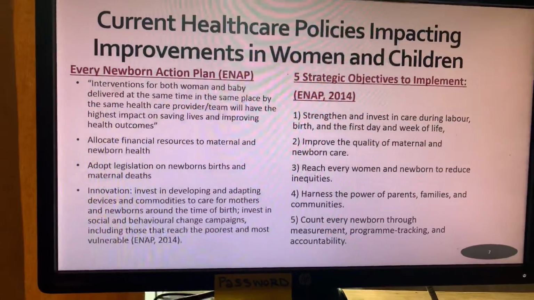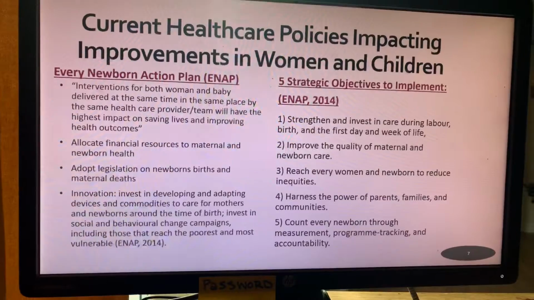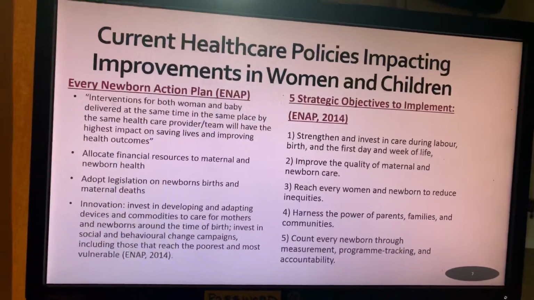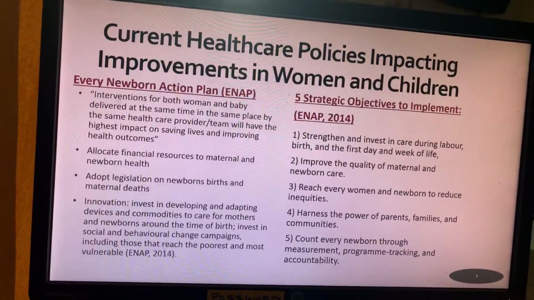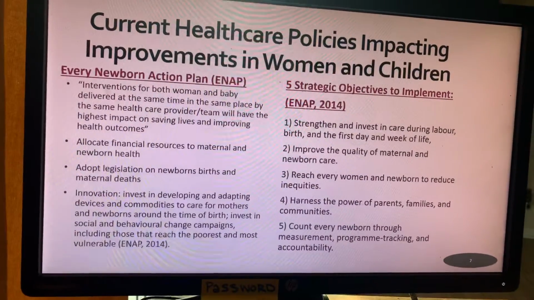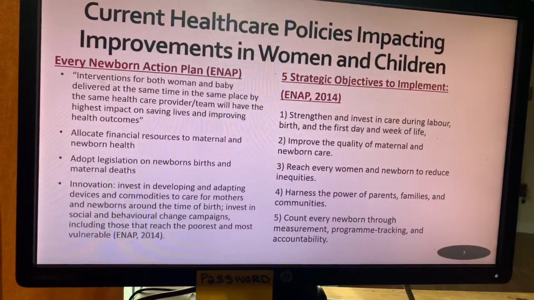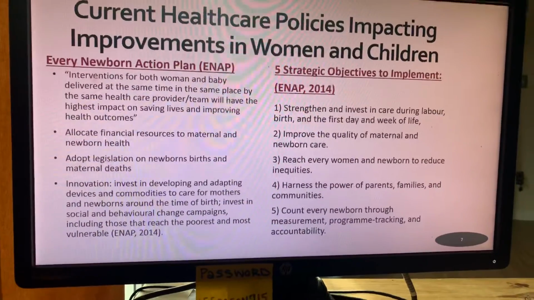We also need to adopt legislation for maternal deaths and newborn births. 50% has been where they are not documented, so we do not have the latest updates on all of those women and children's death or births. We need to invest and develop adapting new devices for mothers and newborns. We need to be able to campaign for behavioral changes as well as social changes that include the poorest and the most vulnerable. This could be by looking at social determinants of health.